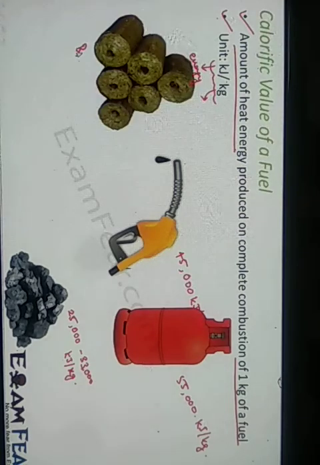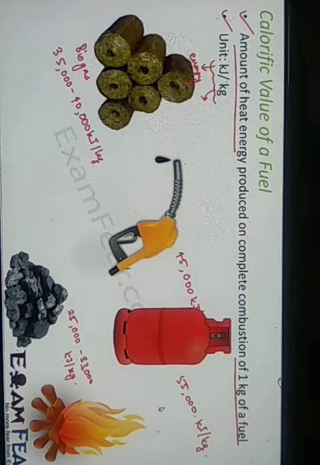Take the example of biogas. Biogas is formed from remains of dead plants and animals. Biogas has a calorific value of around 35,000 to 40,000 kilojoule per kg. Think of wood: wood has a calorific value of 17,000 to 22,000 kilojoule per kg. If you compare all these values, you see that the minimum calorific value is that of wood and the maximum is that of LPG.